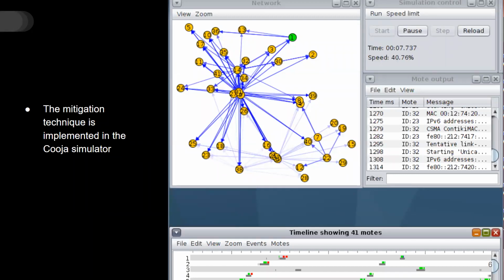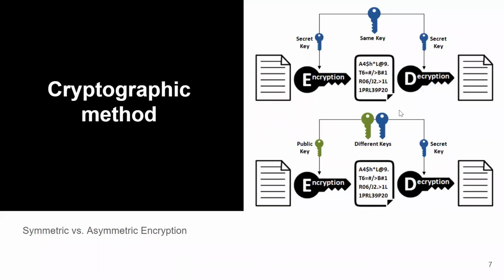The mitigation technique that we are going to implement is all going to be done inside Cooja Simulator, which is provided by Contiki operating system. It is a great tool to simulate a network environment, especially a low-powered network environment. As you can see, these are the nodes, and then you can start a simulation. You can see all kinds of logs in Cooja Simulator.